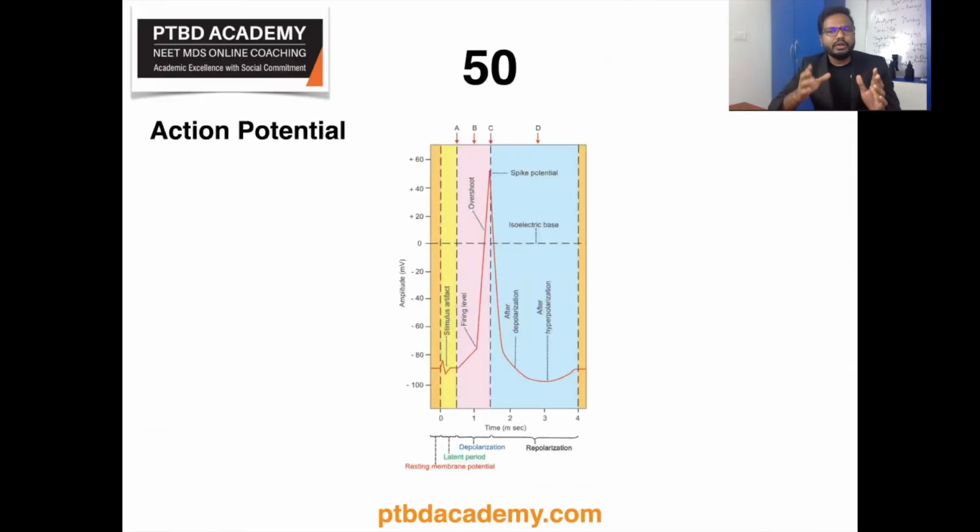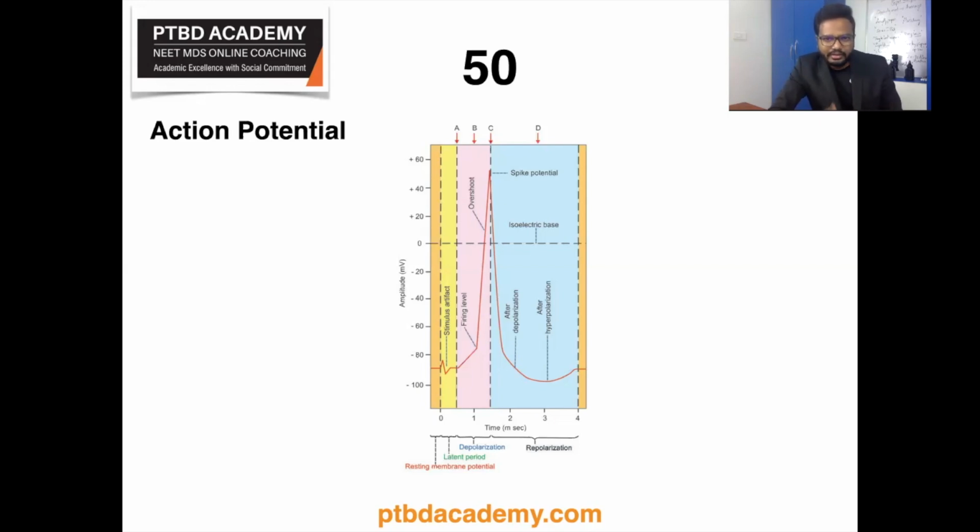We received the following keywords: action potential, skeletal muscle, depolarization, repolarization, voltage-gated sodium channels, potassium channels, and so on. So based on this, we compiled the following information. This represents the action potential in skeletal muscle. As you can see, we have resting membrane potential, latent period, depolarization, and repolarization.